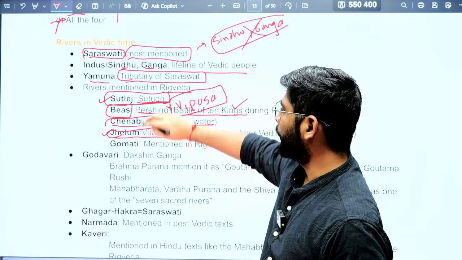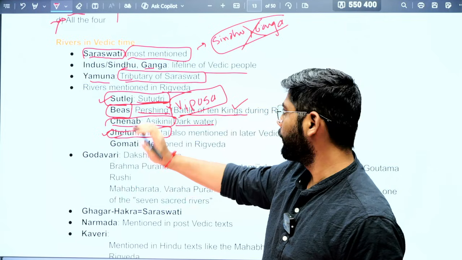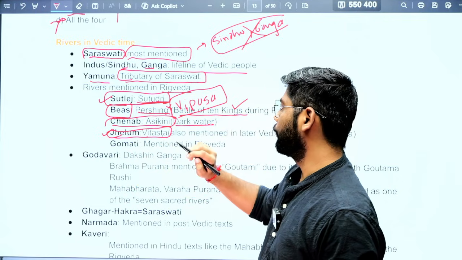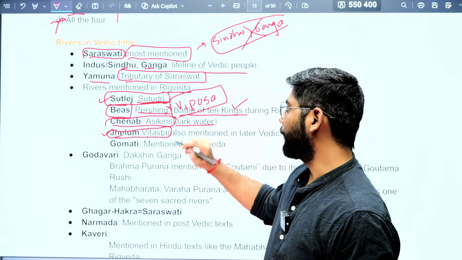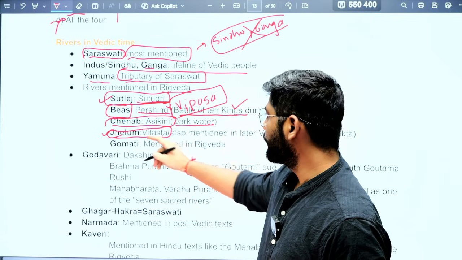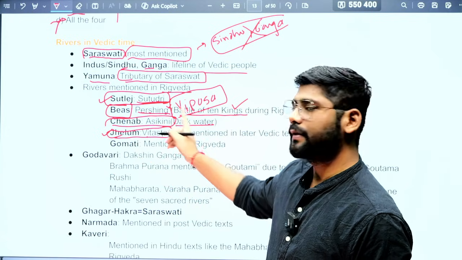So just while referring, I told you Jhalam is a Vipasya. Now, Jhalam is a Vitasta. Okay, Beas is a Vipasya. Sorry for my mistake. So Jhalam is a Vitasta and Beas is a Vipasya here.